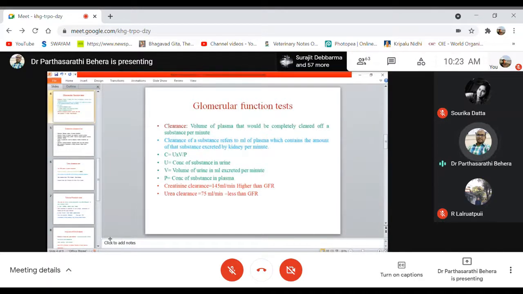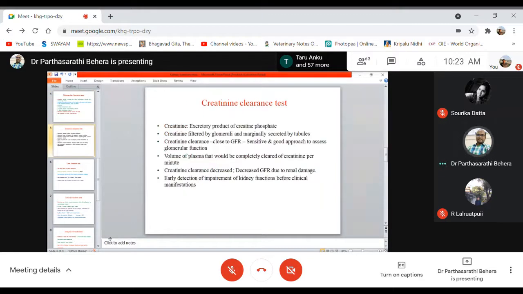If the value of creatinine clearance is decreased, then you can say that the glomerular filtration rate is decreased, which is indicative of kidney damage. Are you getting my point?